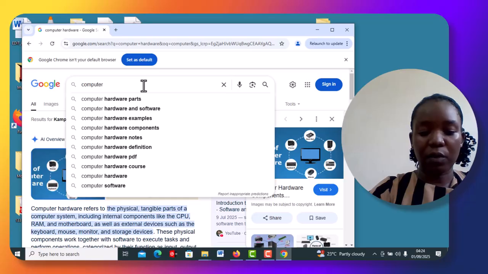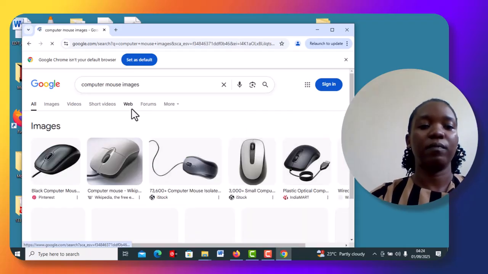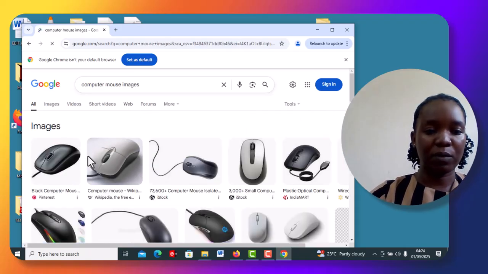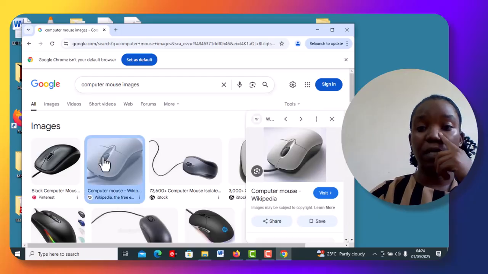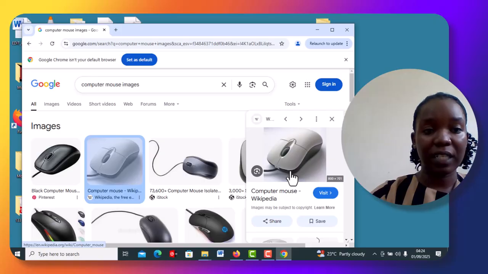If we are to look at the computer mouse, this is how a computer mouse looks like. A computer mouse has a place where you can right click and left click. Then it has this ball in the middle.